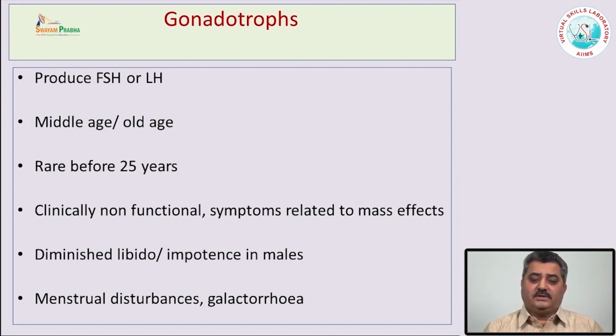The size of these adenomas is very large because they hardly produce symptoms or their symptoms are very subtle, and the most common are diminished libido, impotence in males, menstrual disturbances in females, or sometimes galactorrhea. Because the symptoms are very subtle, or sometimes people don't tell the symptoms, people are shy to tell their symptoms, that may be the reason these pituitary adenomas are diagnosed late and are larger in size, and most of them present with compression symptoms or visual symptoms,